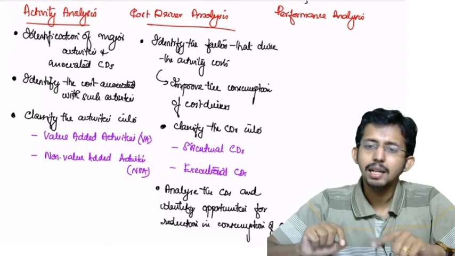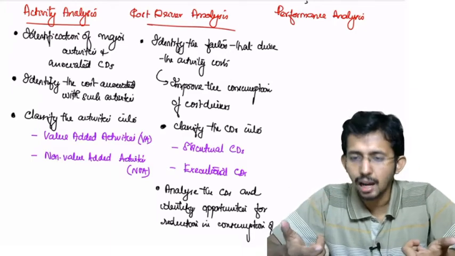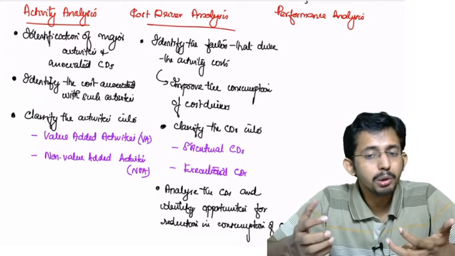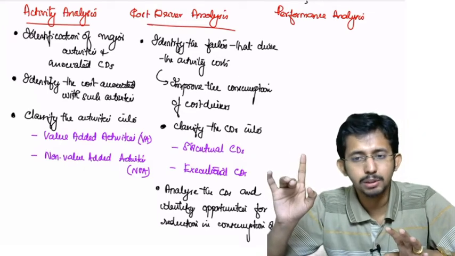On the other hand, executional CDs is the way we perform each task. So if you want to improve on the executional cost drivers, you don't have to take the permission from the management, top management.